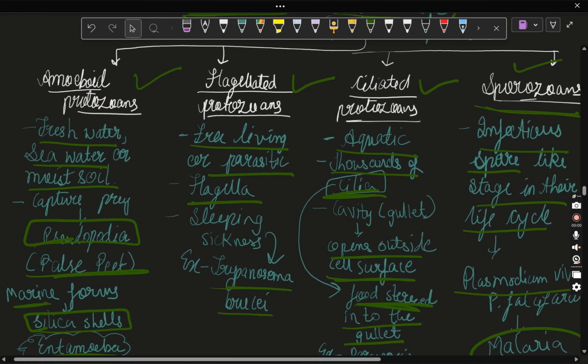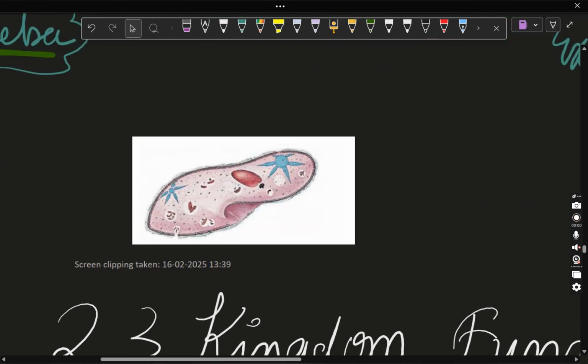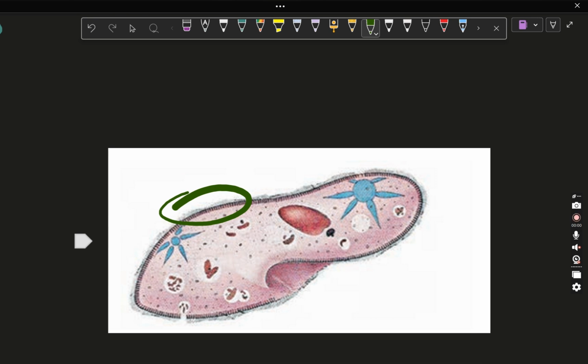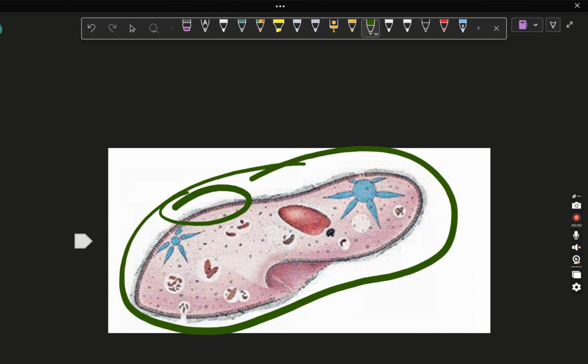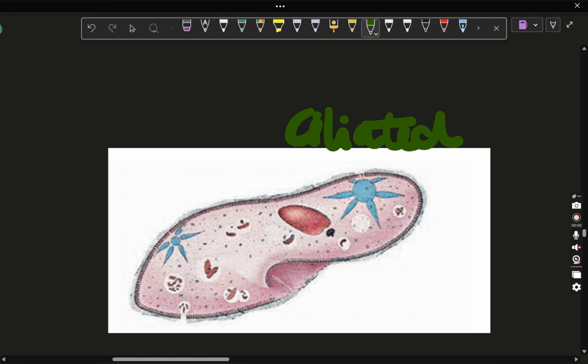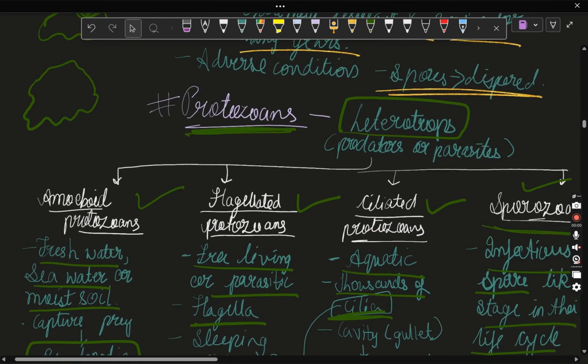So these are all the four categories: amoeboid, flagellated, ciliated, and sporozoan. Now tell me which organism it will be out of these four. Okay, let's see. I can see they have cilia around their body, and they are thousands. And I can also see a cavity, which is throwing food outside. So of course, this is a ciliated protozoa. Okay, so this was all about the parasitic protozoans.